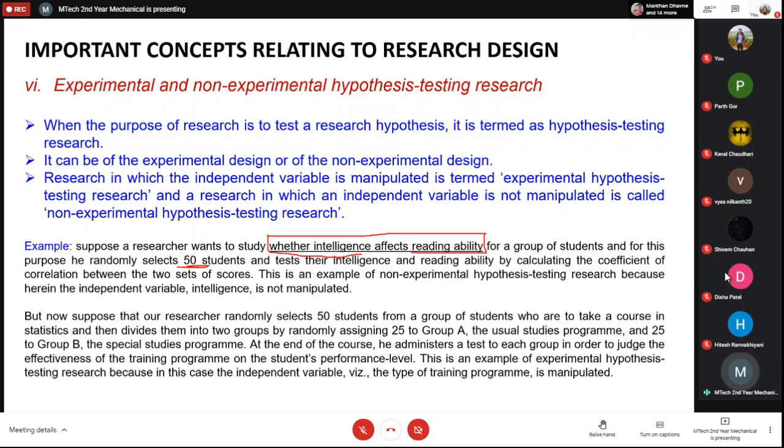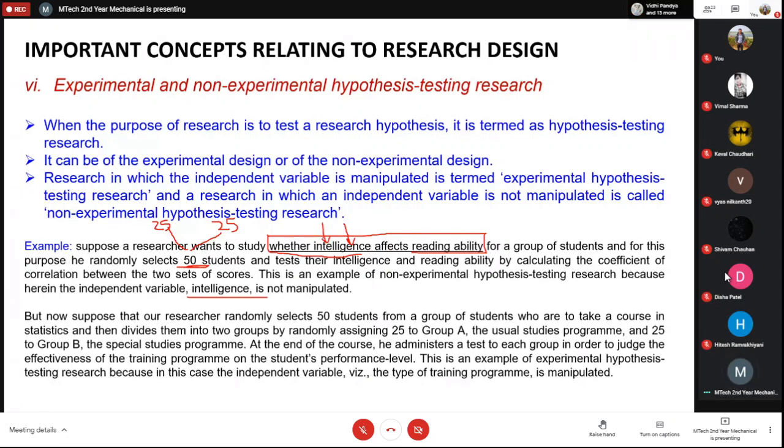But if you select those 50 students and divide them into two batches of 25 and 25, and you say that these 25 students will do a general course, and these 25 students will do a special course, say on reading ability, or basically if you want to manipulate the intelligence, then you give them some kind of course where they can improve their IQ.